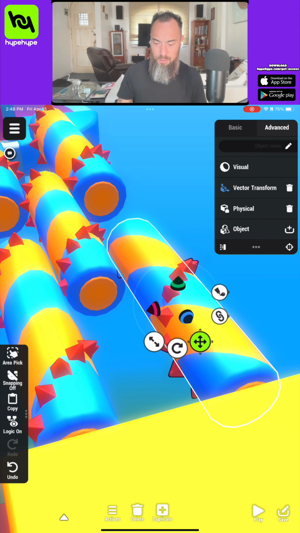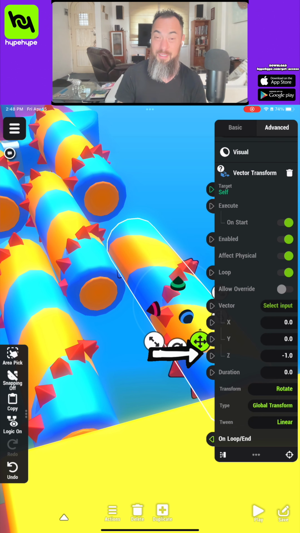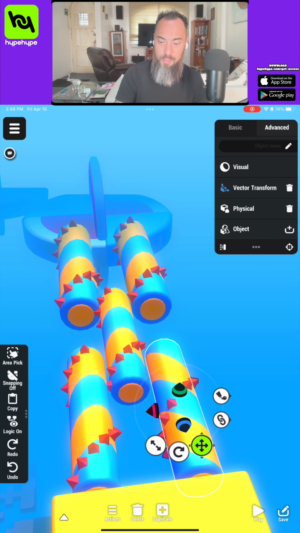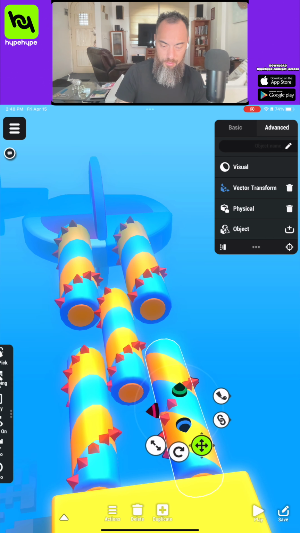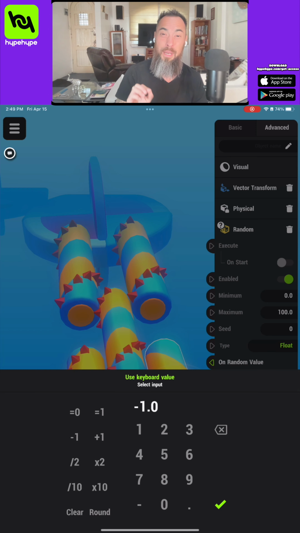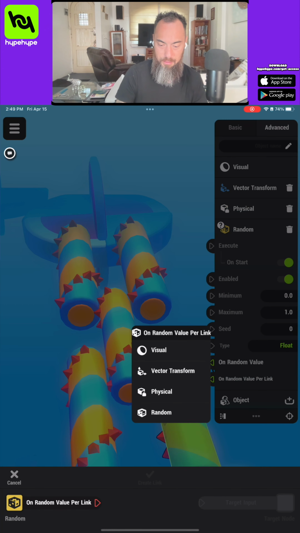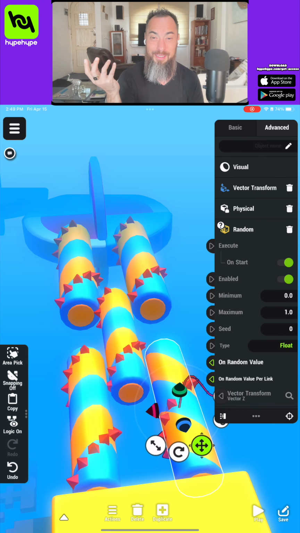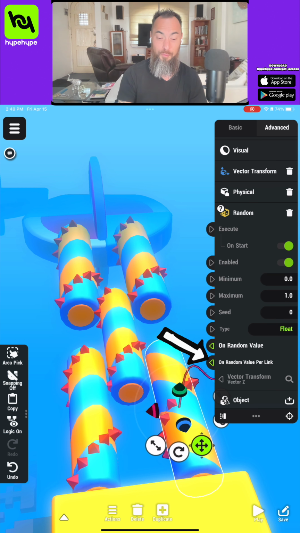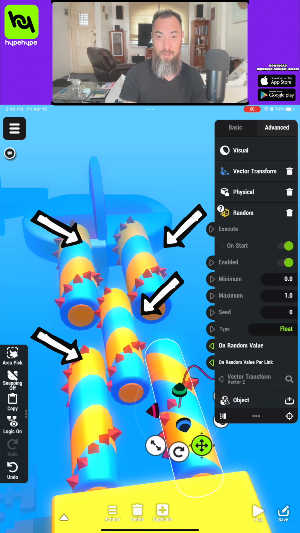Vector transform. These all have a rotate of Z of -1. We're going to add a random node, and this random node will be minimum -1, maximum 1. On start, value per link, and then we can just go vector transform Z-axis. Cool thing with this, I can use this random node for all of these moving cylinders instead of creating it